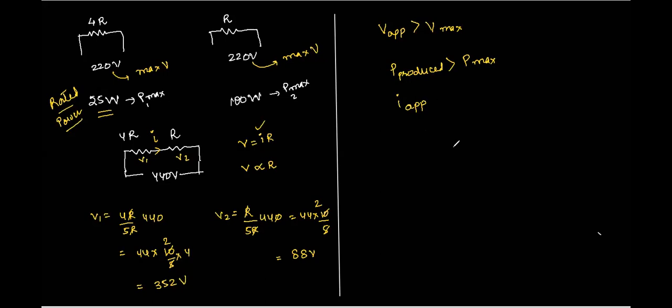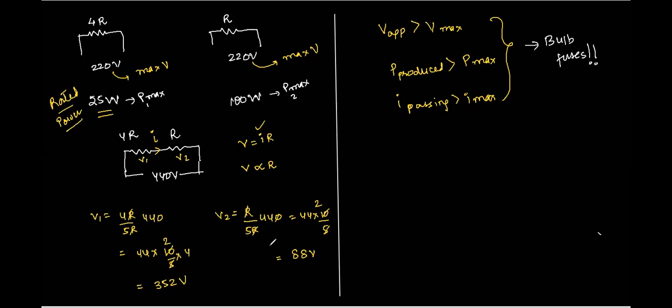So in the present scenario, the current passing is greater than the maximum current. So in all the three cases, Atul, you will see that the bulb will fuse. Atul, is this point clear? Yes, sir.